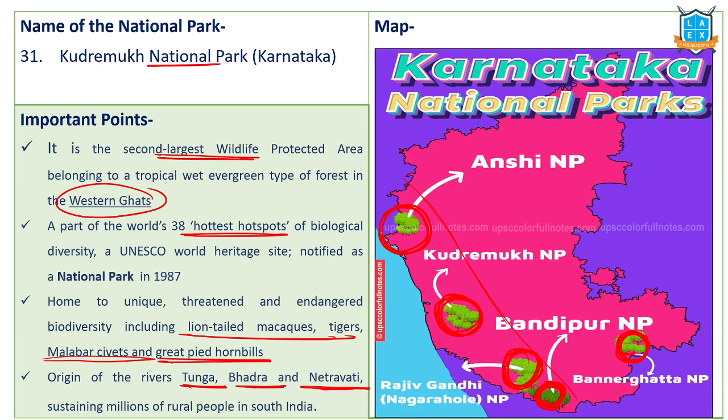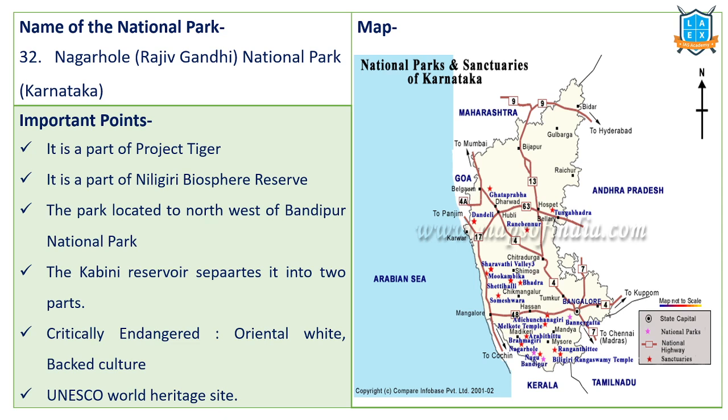Kudremukh National Park, Karnataka. Nagarhole, which is also called Rajiv Gandhi National Park, is located over here near our Bandipur National Park. Bannerghatta is on this side, right? Nagarhole National Park is part of Project Tiger and part of the Nilgiri Biosphere Reserve. It is located to the northwest of Bandipur National Park. Kabini Reservoir is very important; it separates into two parts. The Kabini River, as we said, flows through Bandipur National Park also.